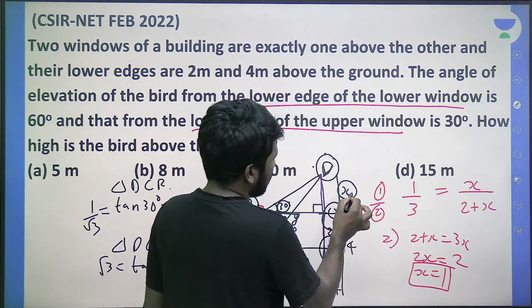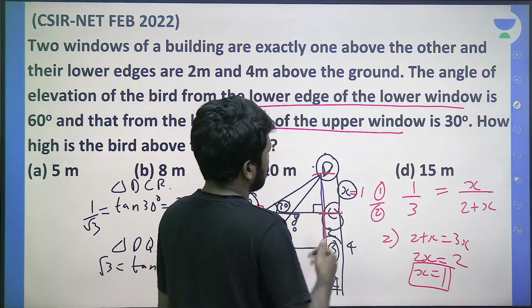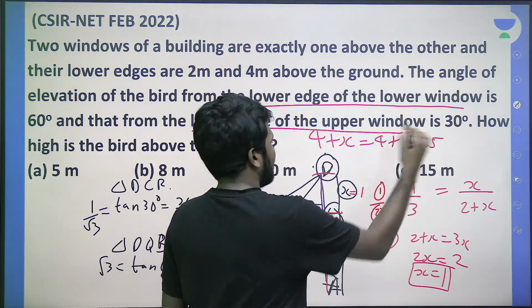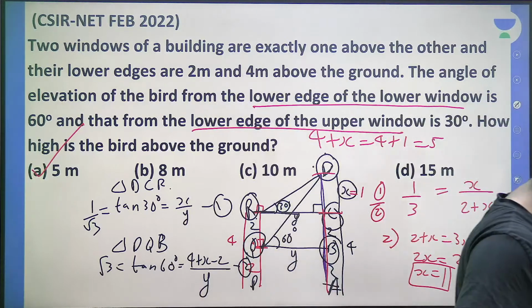x equal to 1 means this is equal to 1. Below there is 4 meter also. The question is asking 4 plus x distance, so 4 plus 1, 5 is the answer. That is option A, 5 meter is the answer. How many of you understood?